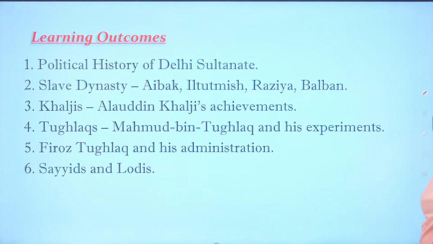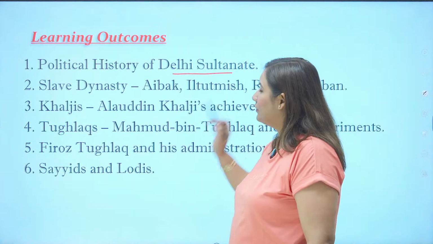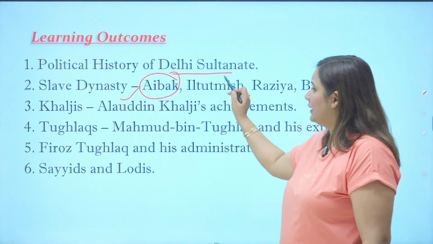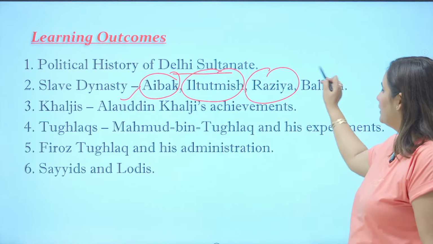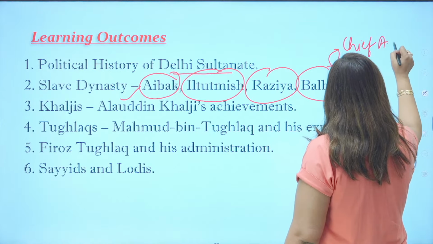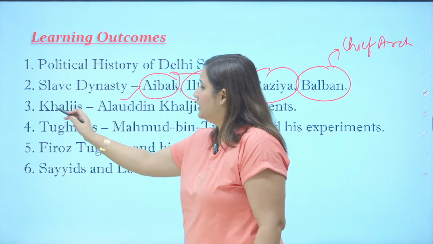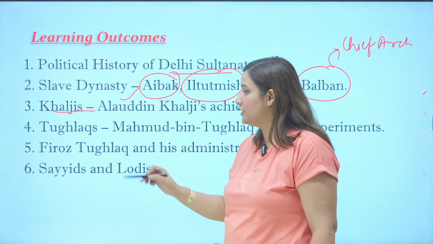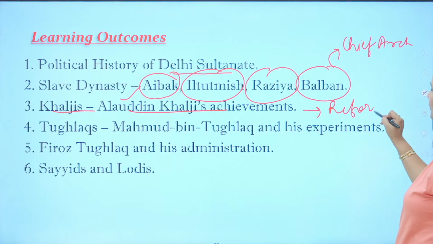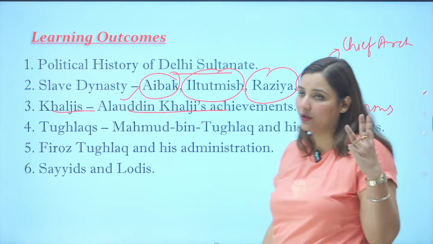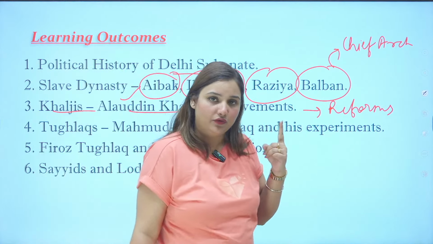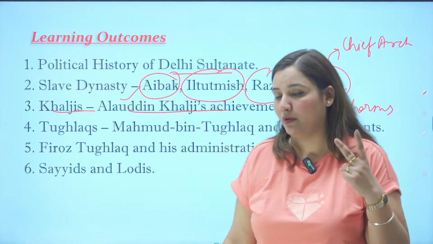When we see the rise of the Delhi Sultanate, we need to know the political history of the Delhi Sultanate. The Slave dynasty was started by Qutbuddin Aibak, and then Iltutmish, Razia Sultan, and the chief architect is Balban. Balban is the chief architect of the Delhi Sultanate. Then the Khaljis. The Khalji dynasty was basically started by Jalaluddin Khalji but expanded by Alauddin Khalji. The reforms of Alauddin Khalji are very, very important for you. He had three types of reform. Can you tell me three types of reform of Alauddin Khalji? Number one, army reform. Number two, market reform.